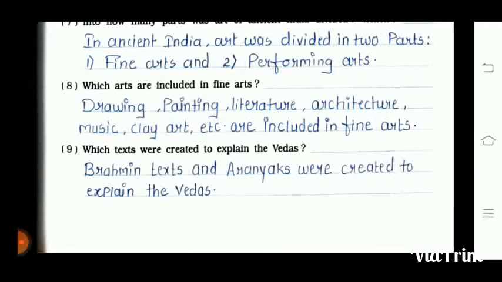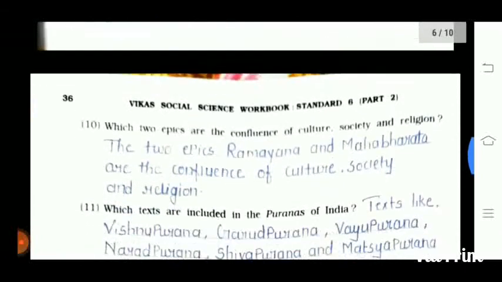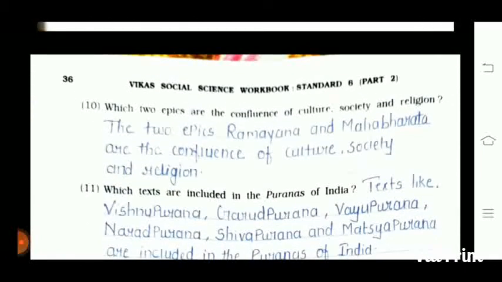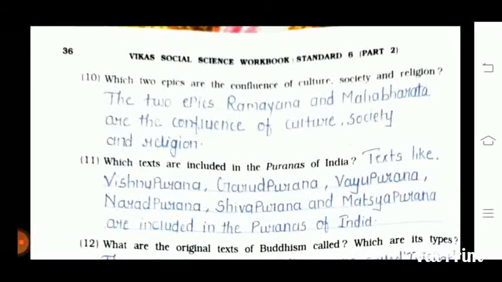Question number 8 is which arts are included in fine art? Drawing, painting, literature, architecture, music, clay art, etc. are included in fine art. Question number 9 is which texts were created to explain the Vedas? Brahmin texts and Aranyakas were created to explain the Vedas. Question number 10 is which two epics are confluence of culture, society and religion? The two epics Ramayana and Mahabharata are the confluence of culture, society and religion.